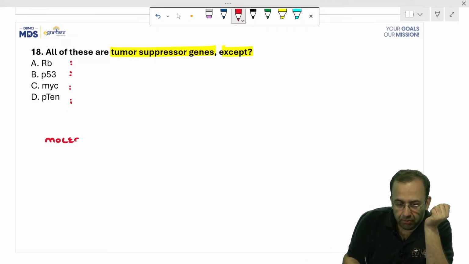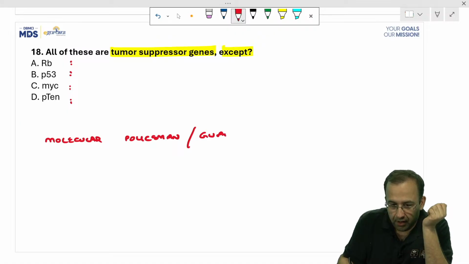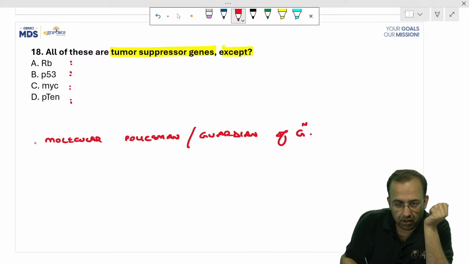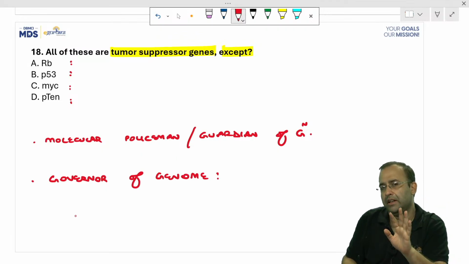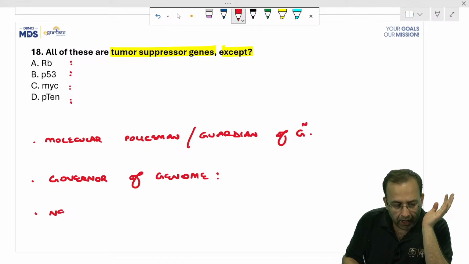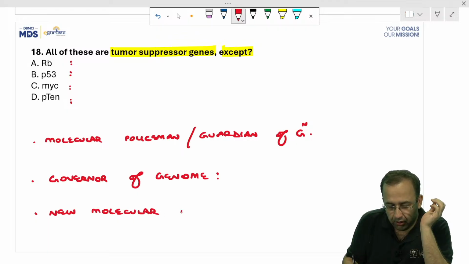Which is the molecular policeman? Molecular policeman or guardian of the genome? Which is the molecular policeman or guardian of the genome? Answer. Versus governor of the genome. Keep on telling me the answers. Don't ask me the difference between guardian and governor. This is what is classically said. Whereas new molecular policeman of the genome.